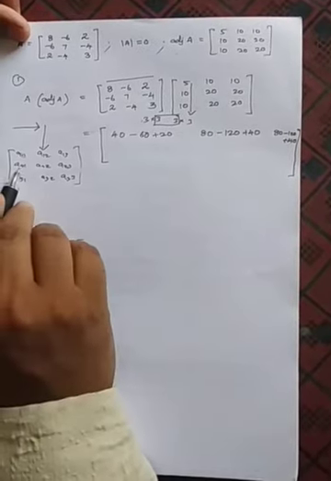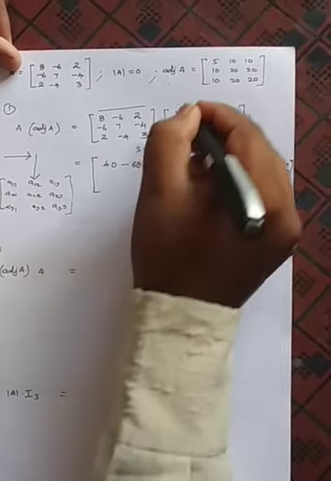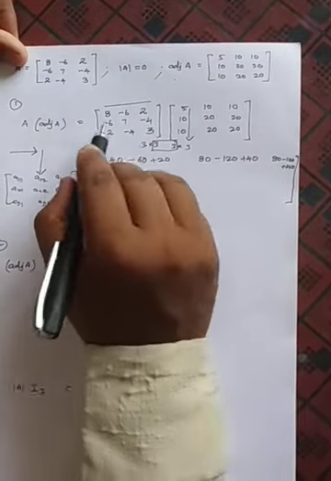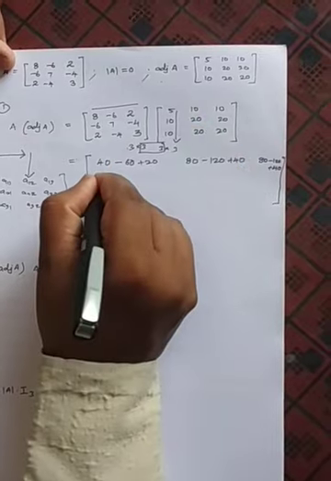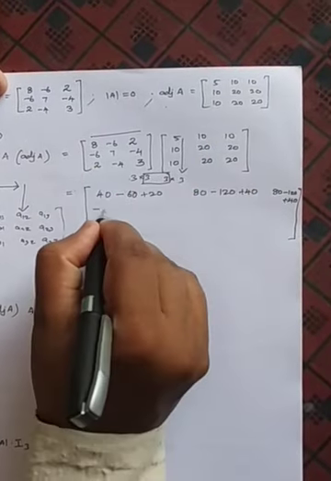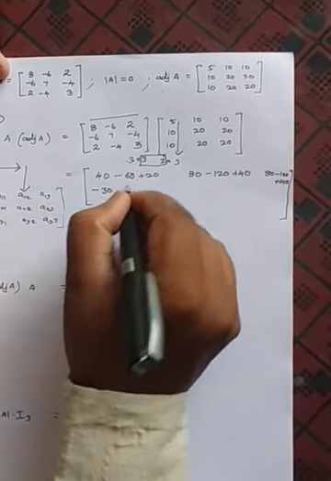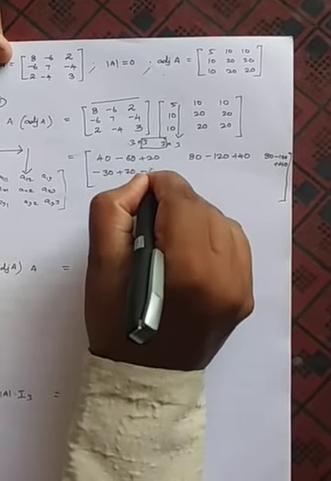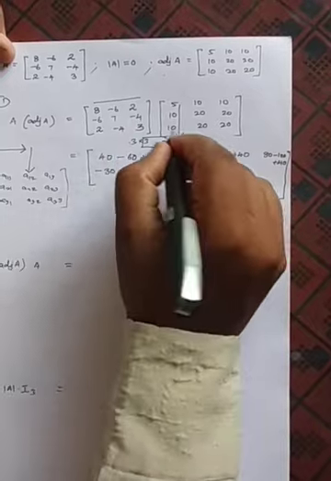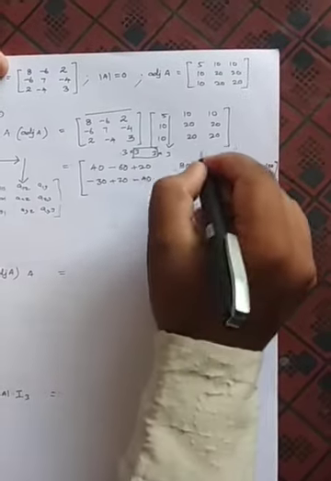Next one, second row, A21. You take the second row and multiply: that is second row, first column. Minus into plus minus, 6 5s are 30 will come, 7 10s are 70 will come, then minus into plus minus, 4 10s are 40 will come. So that row is over. Next one, second row, second column.